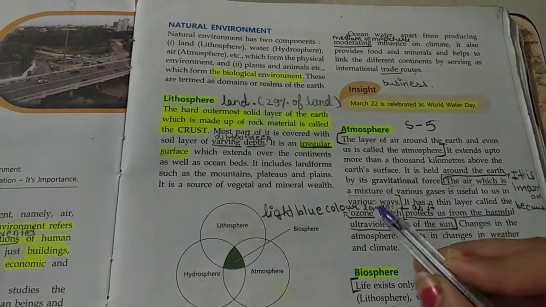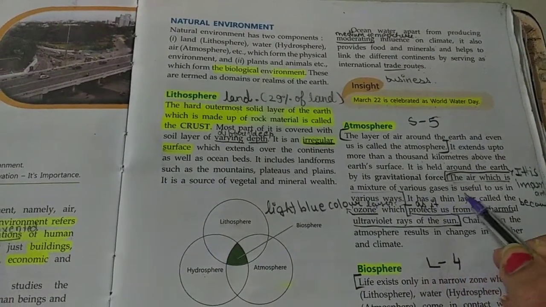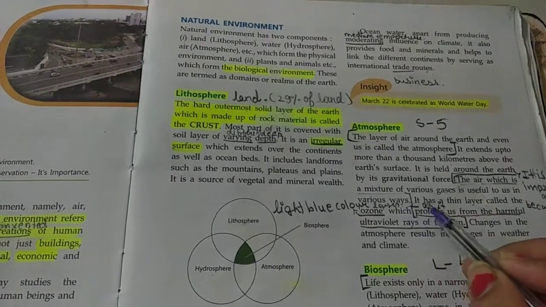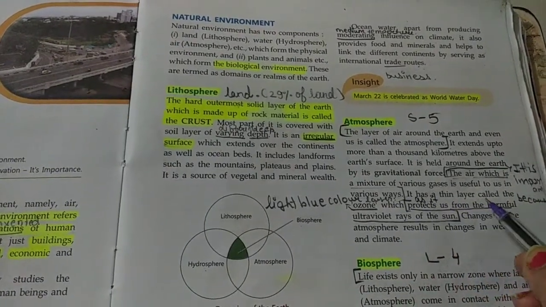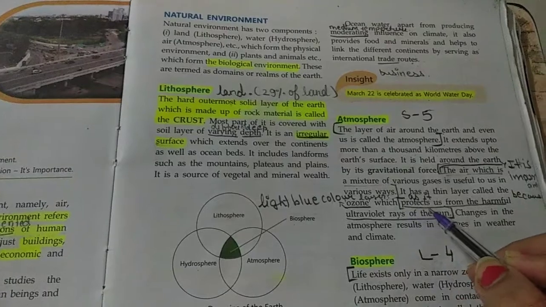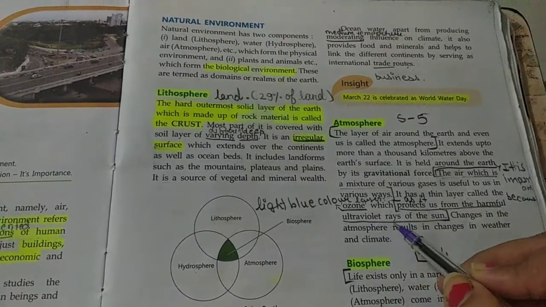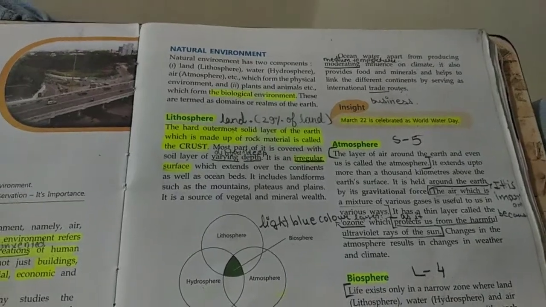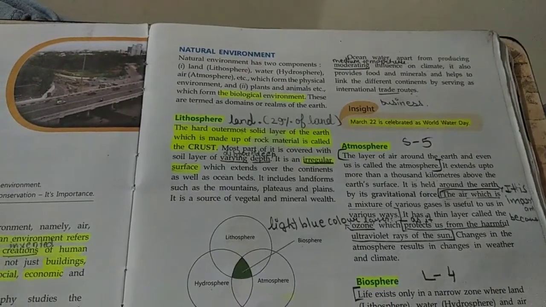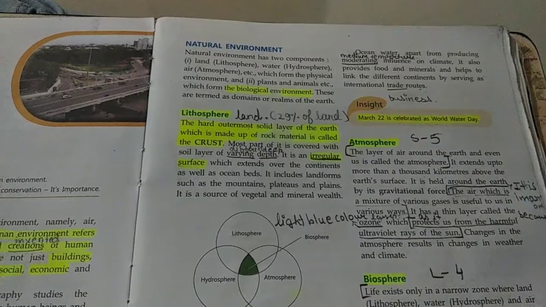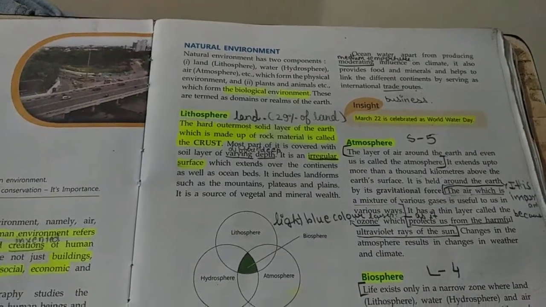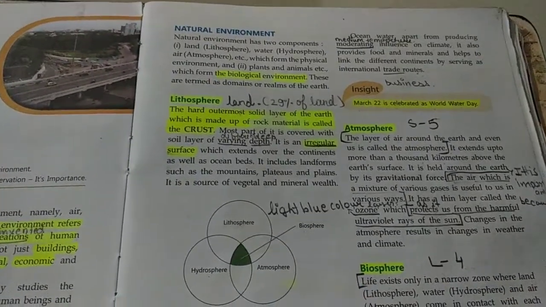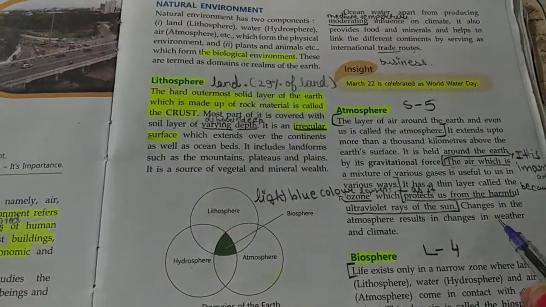The air, which is a mixture of various gases, is useful to us in various ways. It has a thin layer called the ozone, which protects us from the harmful ultraviolet rays of the sun. Now we all know that, right? One ozone layer exists around the earth, and that layer protects us from the harmful rays of the sun, that is the ultraviolet rays.